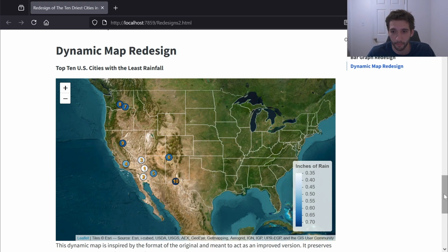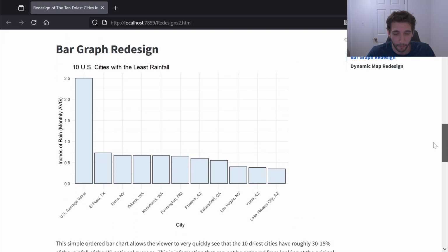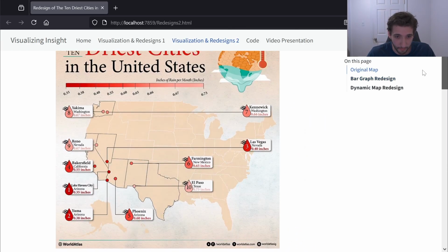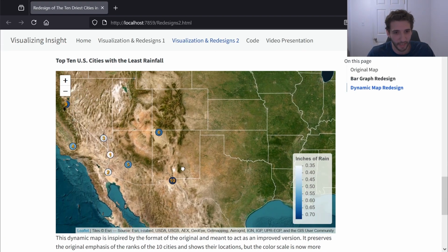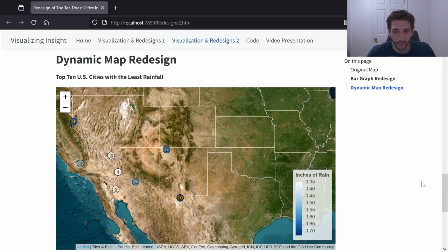But those are my two redesigns. We have the very simple bar graph, to instantly absorb the original information, and then there's the detailed dynamic map. But that's my end, and you saw Diane's visualizations, so hopefully you found that they conveyed the original data more clearly or were easier to read or understand.